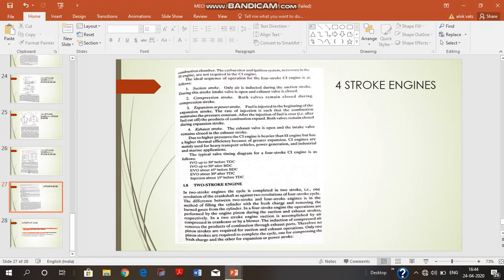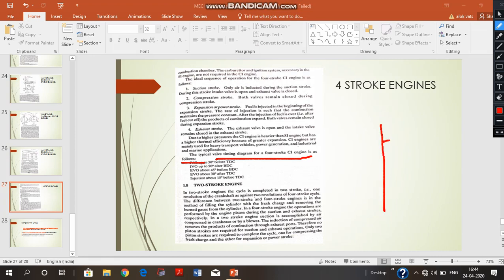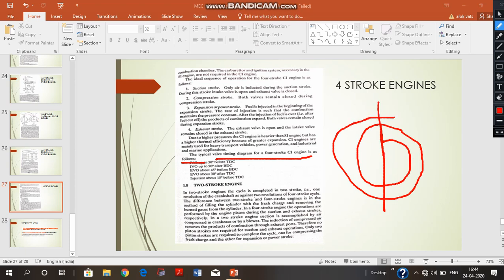Now we can also see these values. These are also important values. Now for the 4-stroke CI engines, the valve timing diagram which we have discussed just now, we have discussed it for an SI engine.